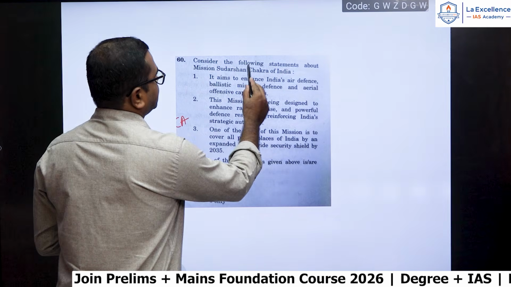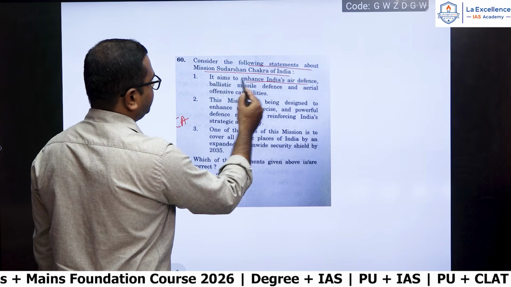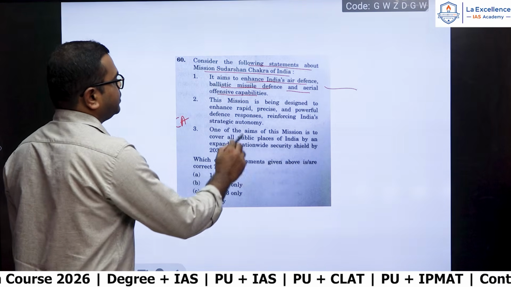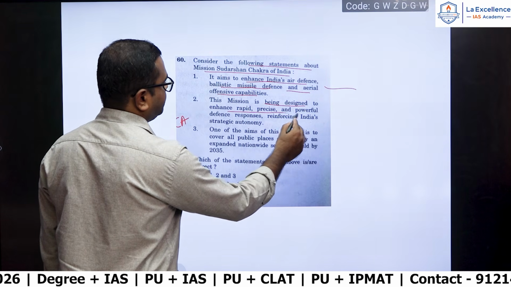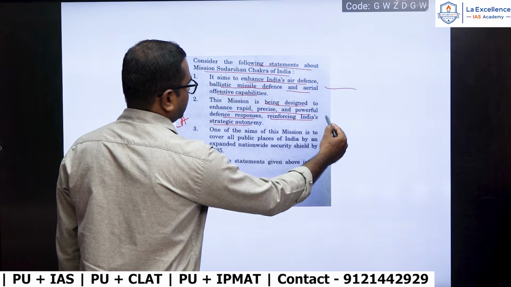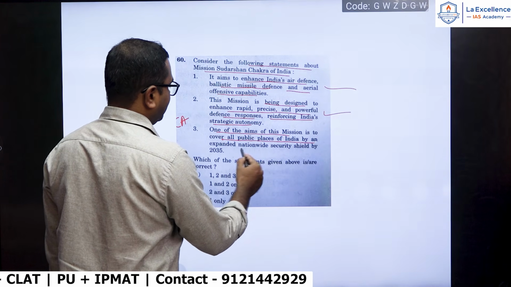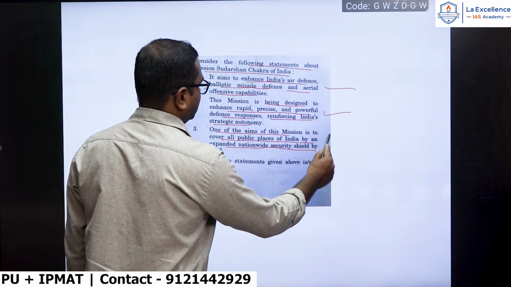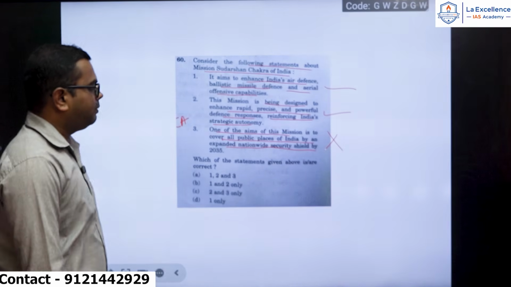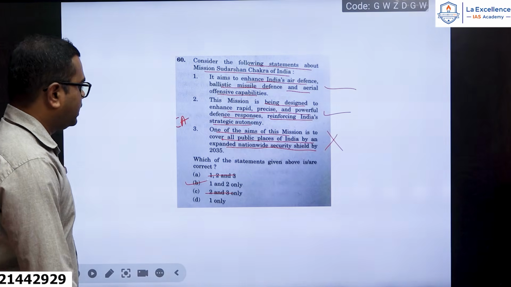Consider the following statements about Mission Sudarshan Chakra of India. It aims to enhance India's air defense, ballistic missile defense, and aerial offensive capabilities. Yes, correct. The mission is being designed to enhance rapid, precise, and powerful defense responses, reinforcing India's strategic autonomy. Yes. One of the aims of the mission is to cover all public places of India by an expanded nationwide security shield by 2035. It's a very extreme statement, and this is not even correct. Covering all public places is a wrong one. So here 1 and 2 will stand as correct.